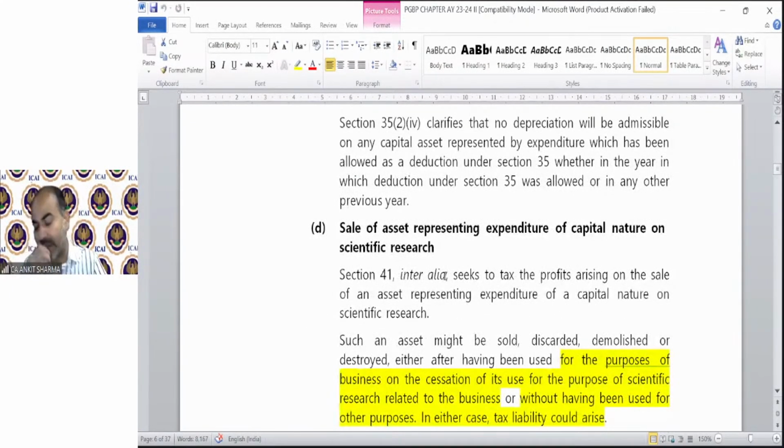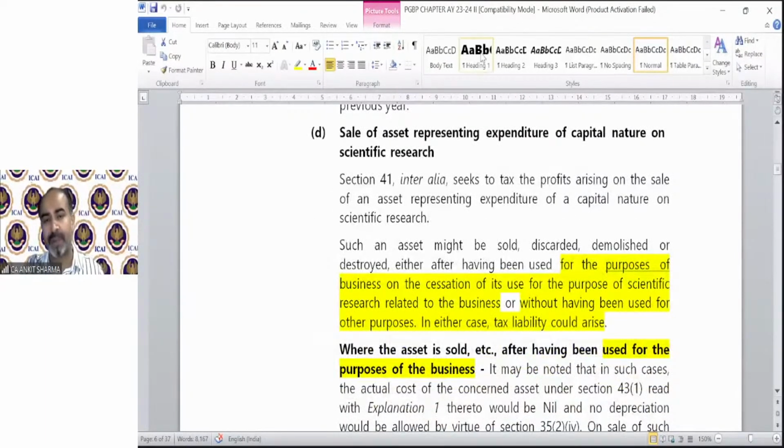Sale of asset. This is again a very important topic. It has been asked in the examination as a separate question of 4 or 5 marks multiple times. So when you sell your asset, which is representing expenditure of capital nature, we have a separate provision regarding it. First of all, let me teach you the provision with the help of a diagram, so it will be easy for you to understand how to solve these kinds of questions. It says, if any scientific research asset has been sold to another business or into the market.